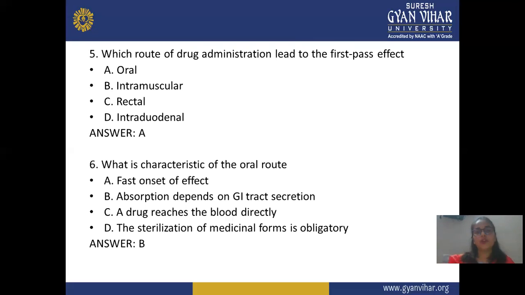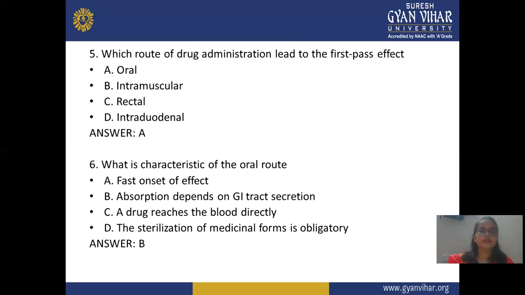Next, fifth question: what route of drug administration leads to the first pass effect? Oral, intramuscular, rectal, and intraduodenal. We already discussed that the oral route shows the first pass effect before the drug goes into systemic circulation, but the other routes do not show this effect. So the answer is oral, option A.